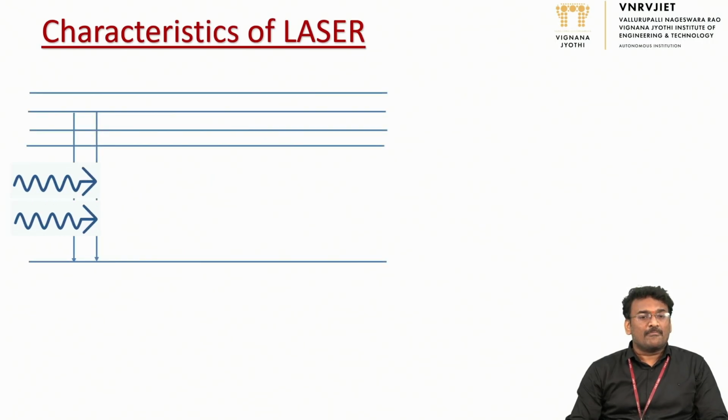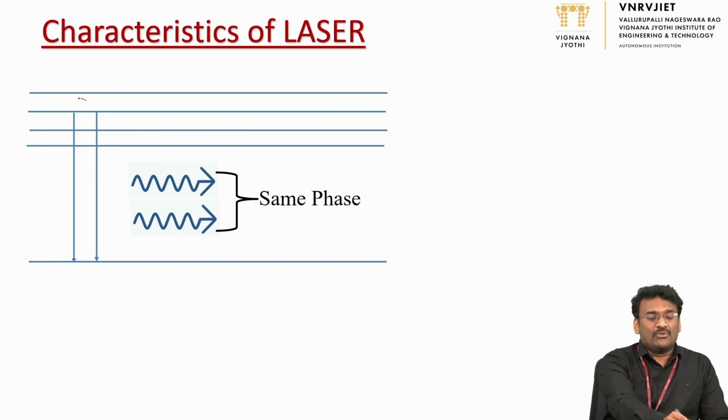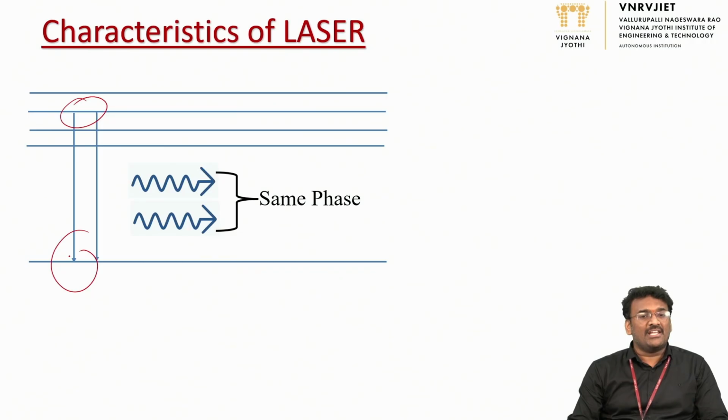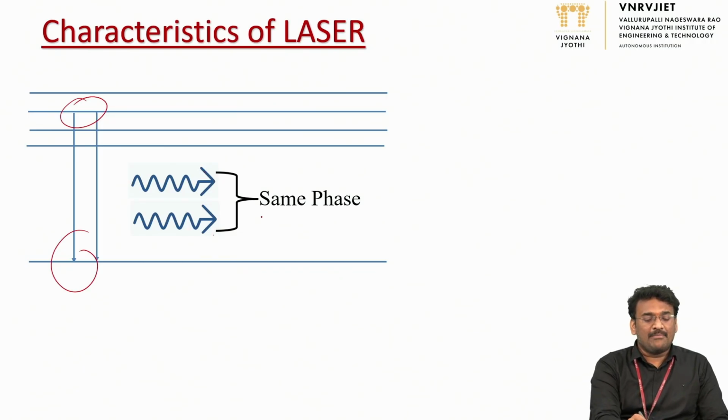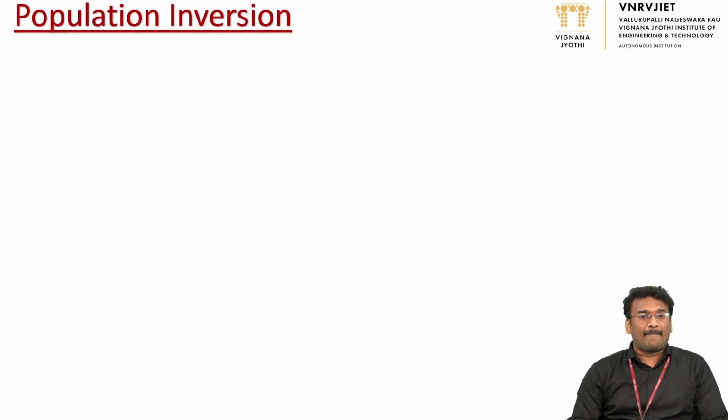Another one we'll see here: as I said before, the de-excitation happens between the same, similar energy states, and the photons emitted are in the same phase. That leads to high coherence. Because of all these things, lasers show a different characteristic. So a laser is also called a coherent source.